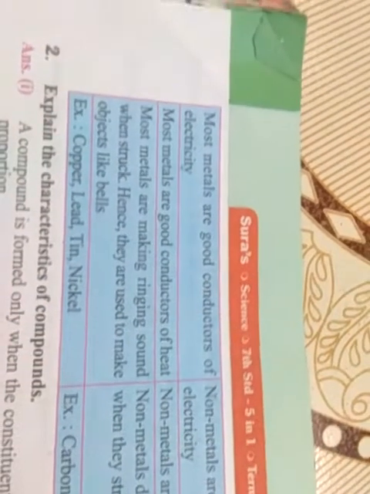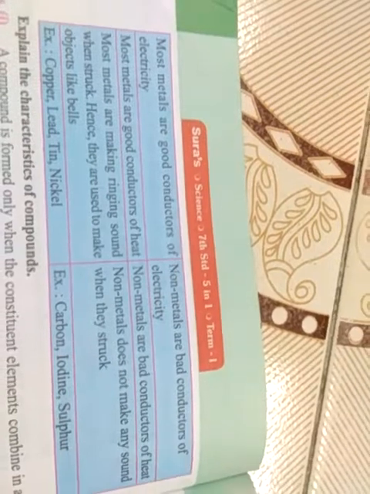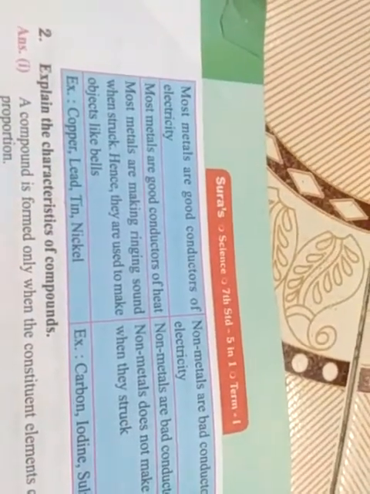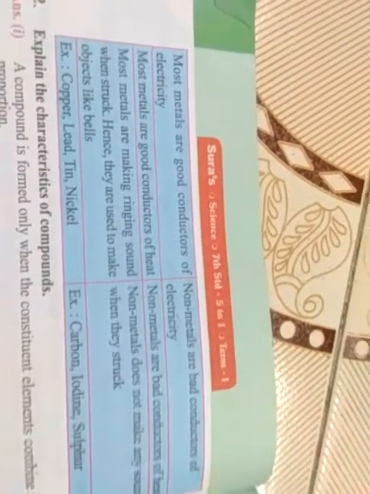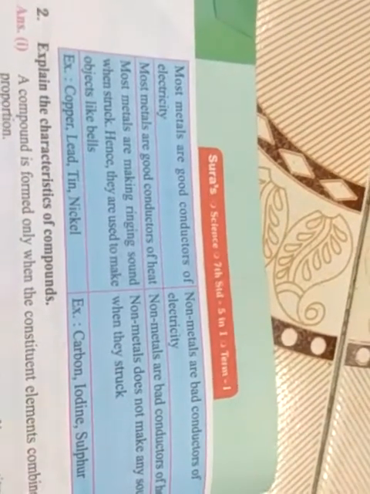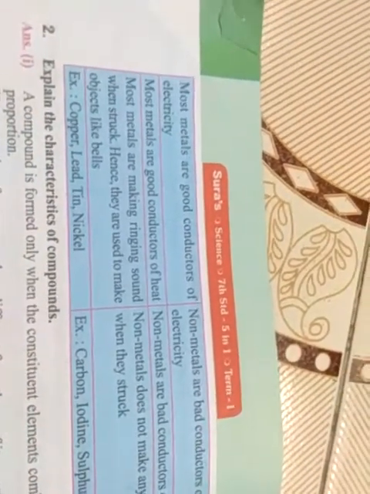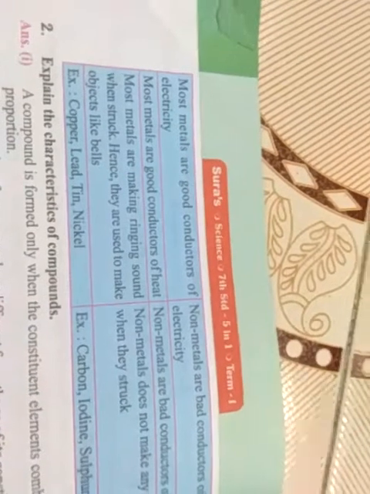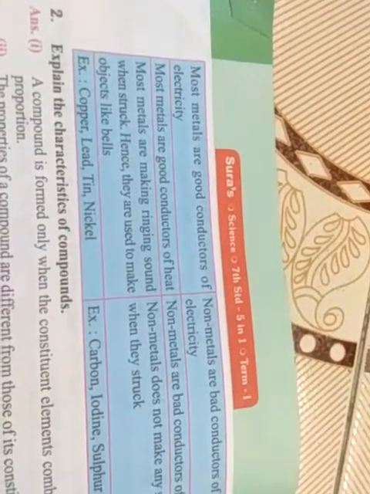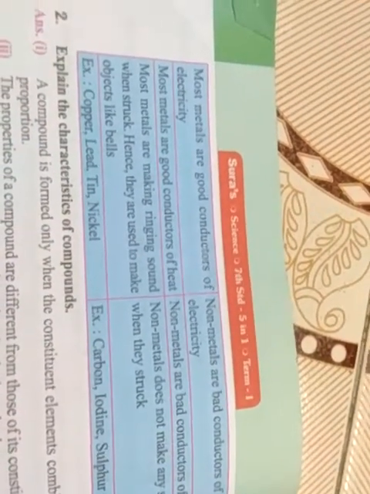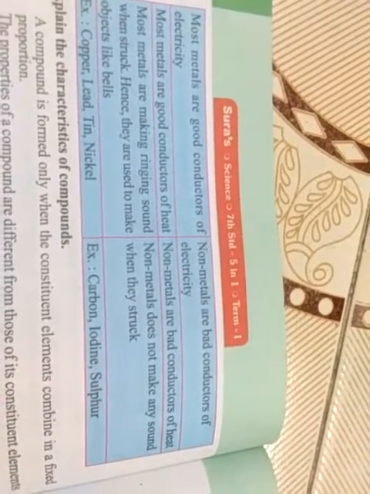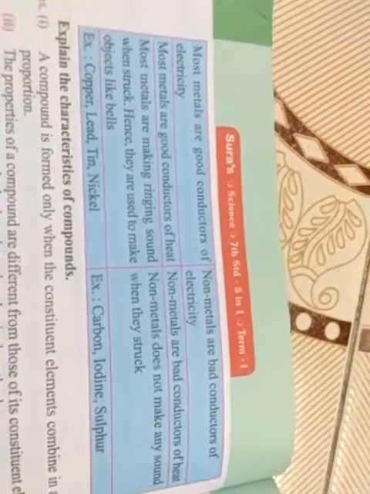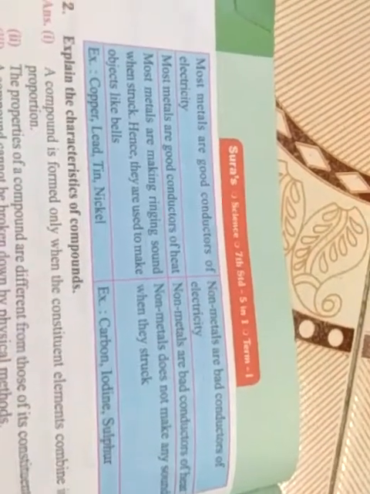Most metals are good conductors of electricity, non-metals are bad conductors of electricity. Most metals are good conductors of heat, non-metals are bad conductors of heat. Most metals make a ringing sound when struck, hence they are used to make objects like bells. Non-metals do not make any sound when they are struck.